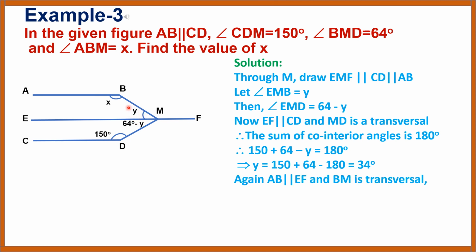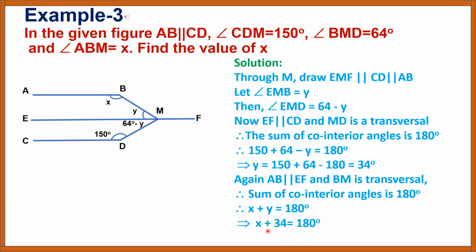Again, AB parallel to EF and BM is a transversal. Therefore, the sum of co-interior angles is 180 degrees. Therefore, x plus y is equal to 180 degrees, y is equal to 34 degrees, implies x plus 34 degrees is equal to 180 degrees, implies x is equal to 180 degrees minus 34, which is 146 degrees. Therefore, x is equal to 146 degrees.